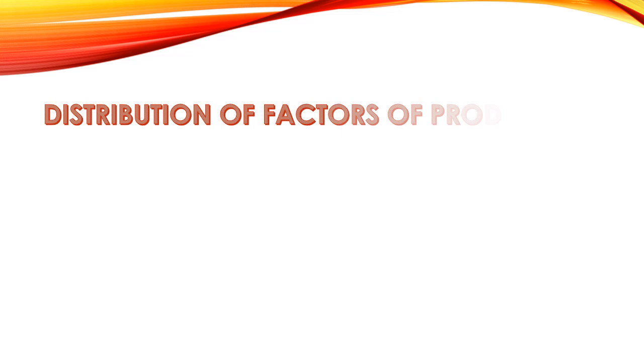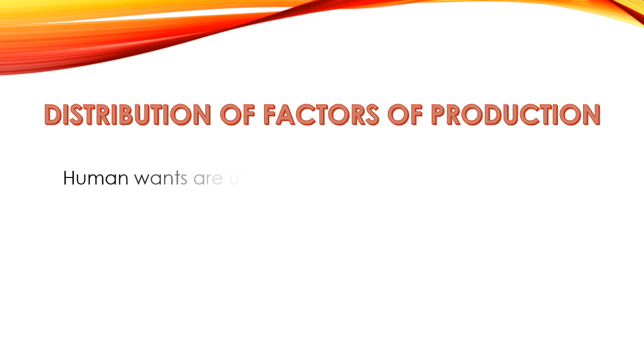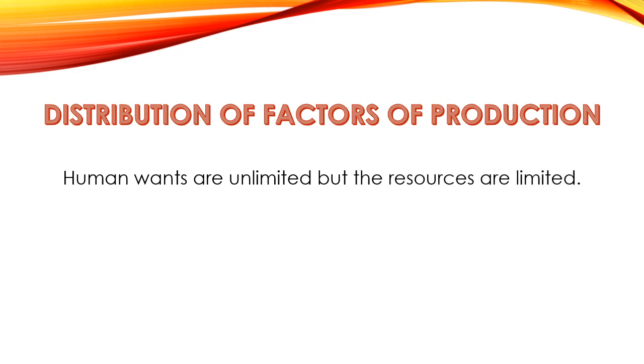Distribution of factors of production. Now we know that land, capital, labor and entrepreneurship are the factors of production. But we also know that human wants are unlimited, but the resources, for example land or capital or labor, are of course limited, they are not infinite.